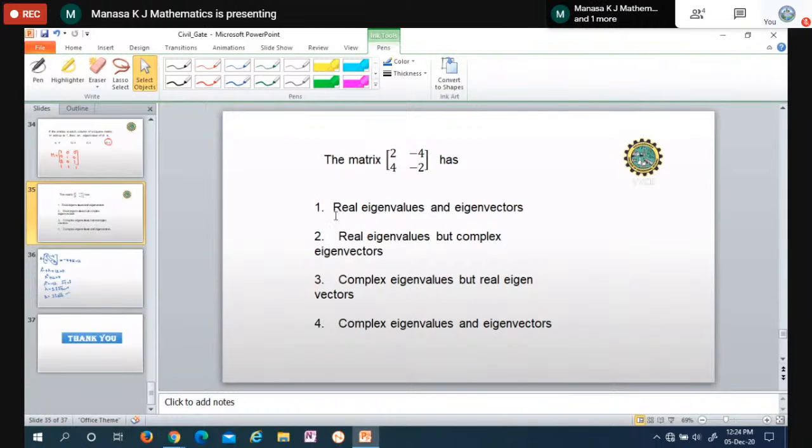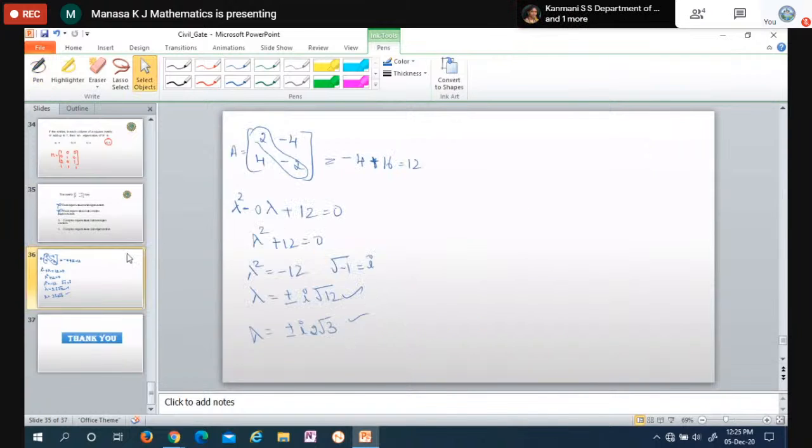you see here, they have given the first two options as real eigenvalues. So it is not the answer. Eigenvalues are complex, so this is not the answer. We have complex eigenvalues, but real eigenvectors, complex eigenvalues and complex eigenvector. We have to check the eigenvector now.